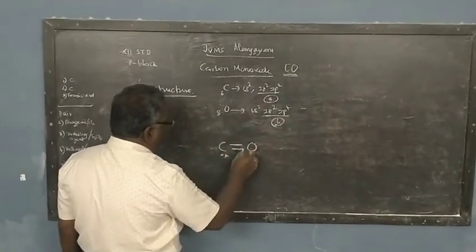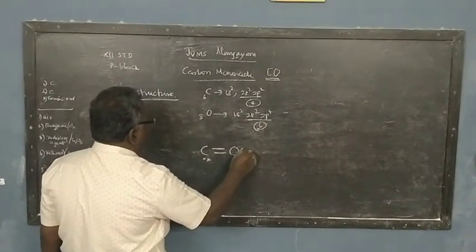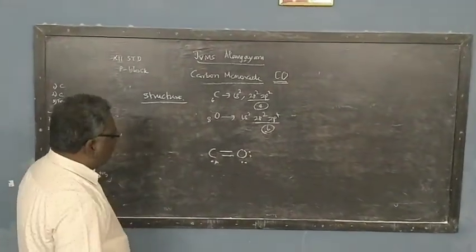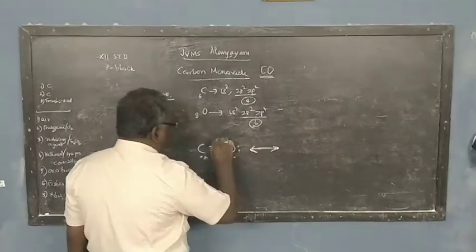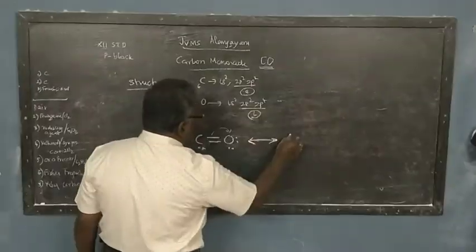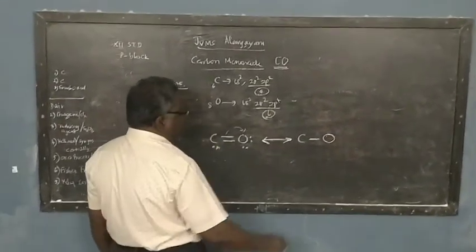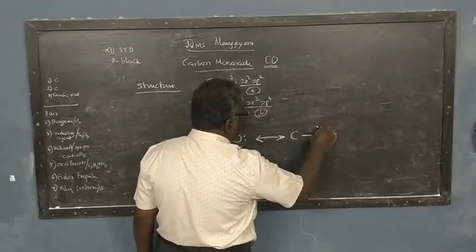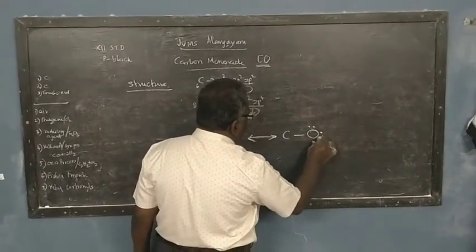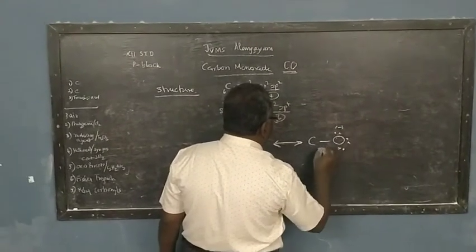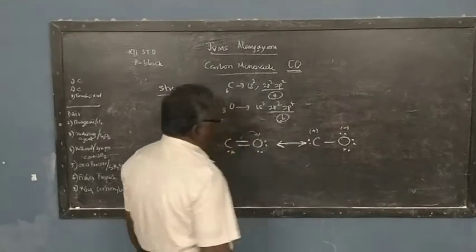Oxygen's 6 plus 2 are involved in bonding, the other 4 will remain here. Or it can have a resonance. If the bonding electron shifts to this side, it becomes a single bond. In that case, this will become minus and this will become plus, because it has given its electron.